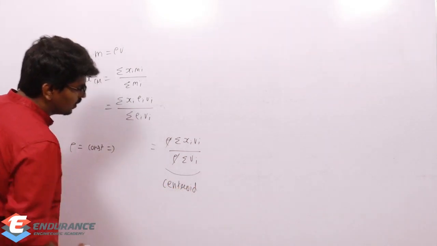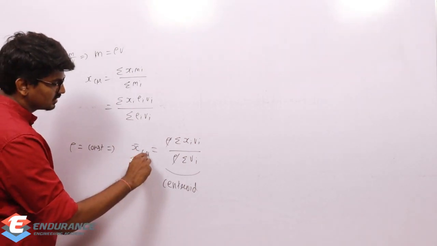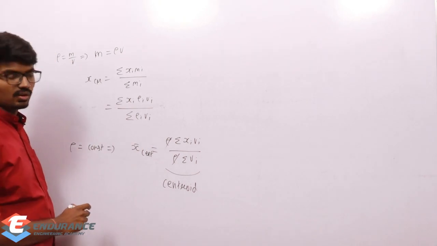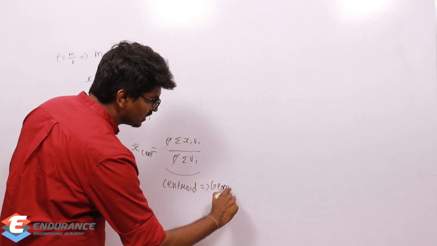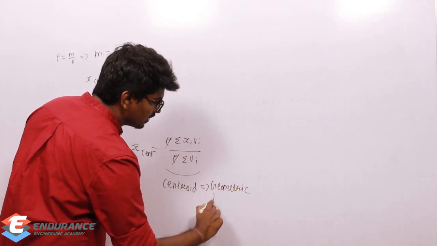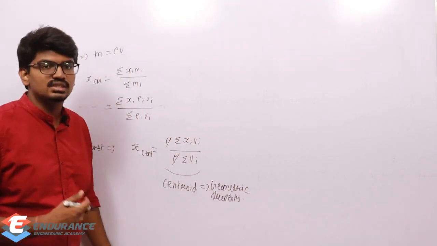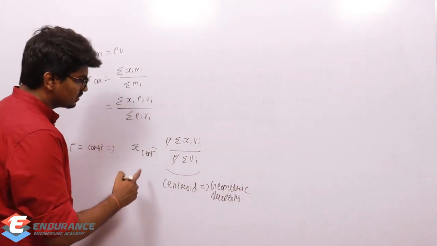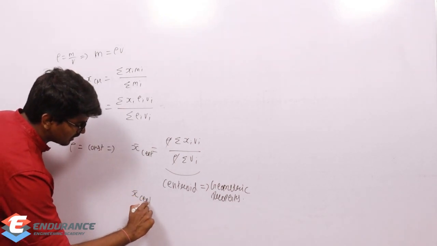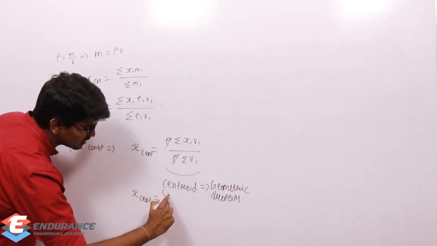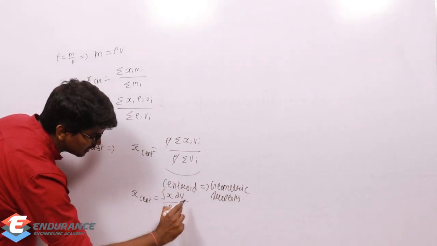And that is called the centroid, which we will write as x bar centroid. Centroid is simply a geometric property. It depends only on geometrical distribution. If I want to write it for a continuous system, it becomes integration of x dv by integration of dv.